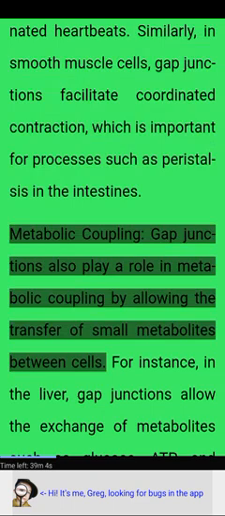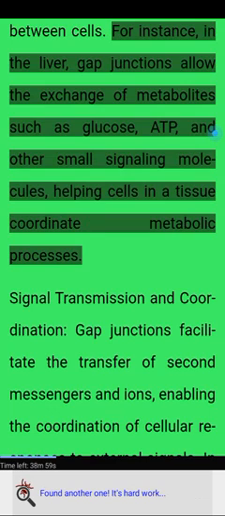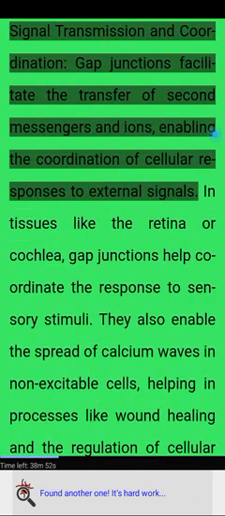intestines. Metabolic coupling. Gap junctions also play a role in metabolic coupling by allowing the transfer of small metabolites between cells. For instance, in the liver, gap junctions allow the exchange of metabolites such as glucose, ATP, and other small signaling molecules, helping cells in a tissue coordinate metabolic processes.